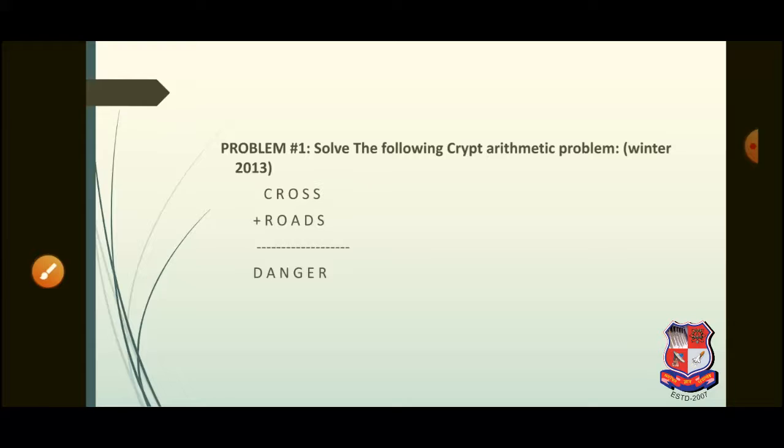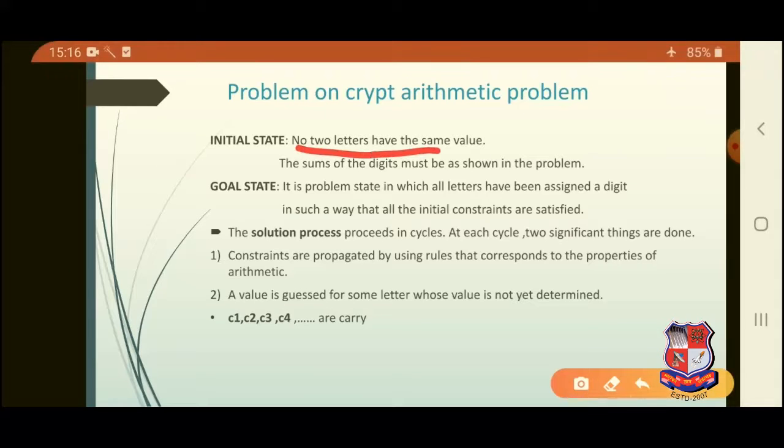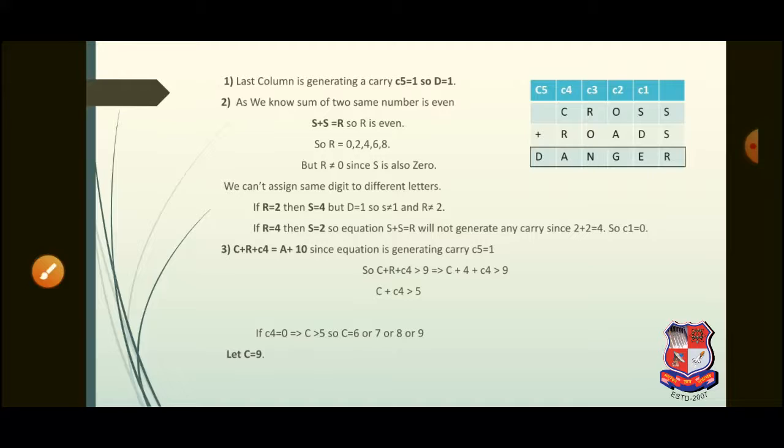We'll see our first problem, that is, solve the following cryptarithmetic problem. CROSS plus ROADS is equal to DANGER. Mind it, here we have to come up with a digit solution. Each letter is to be assigned a numeric digit, and the initial constraint is no two letters have the same value, and the sum of the digits must satisfy as shown in our given problem. We'll start our sum where CROSS plus ROADS. Examine this sum which is given. Here C1, C2, C3, C4 and C5 are our carry.